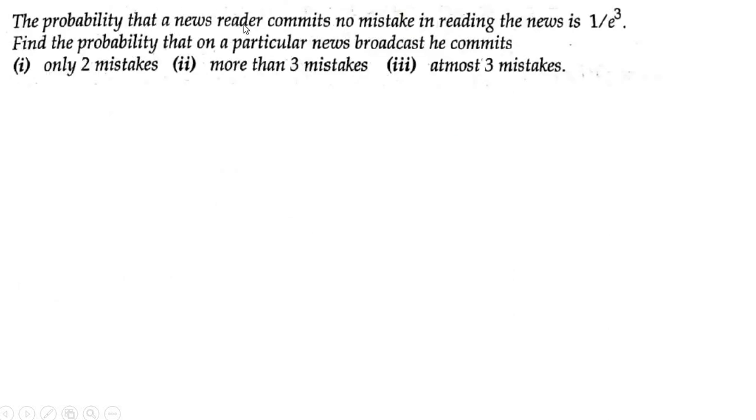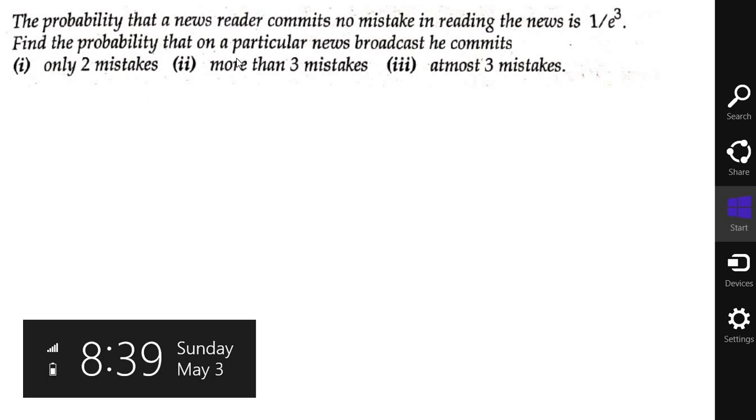The probability that a news reader commits no mistake in reading the news is 1 by e to the power 3. Find the probability that on a particular news broadcast he commits only 2 mistakes, more than 2 mistakes, and at most 3 mistakes. The probability that a news reader commits no mistake, P of x equal to 0, is being given to you as 1 by e to the power 3.